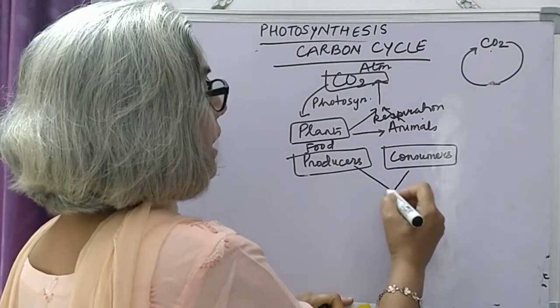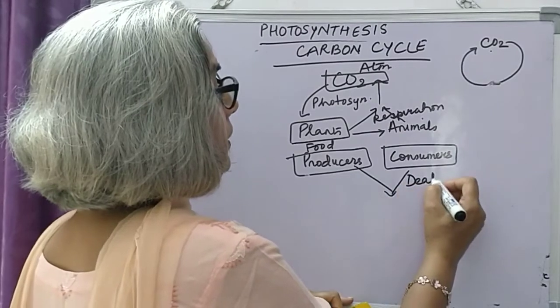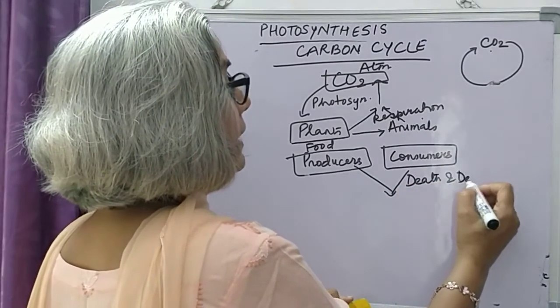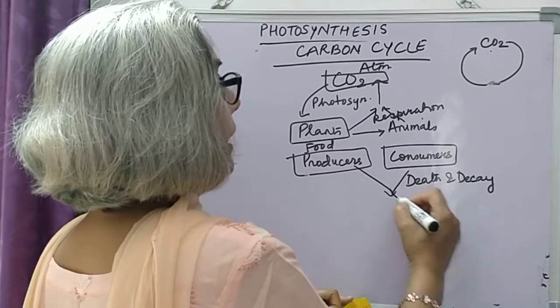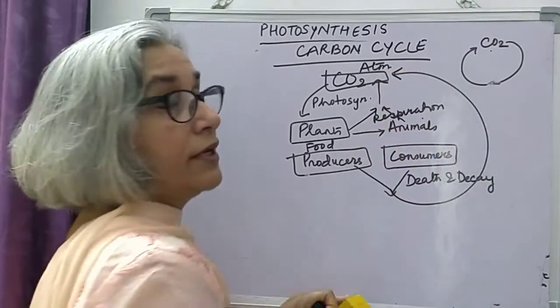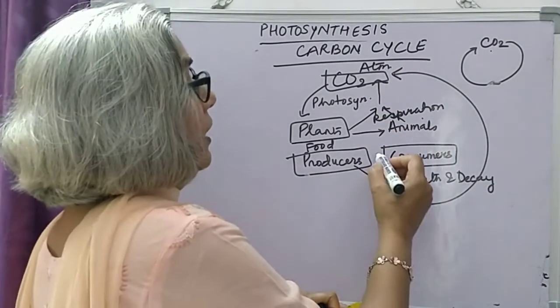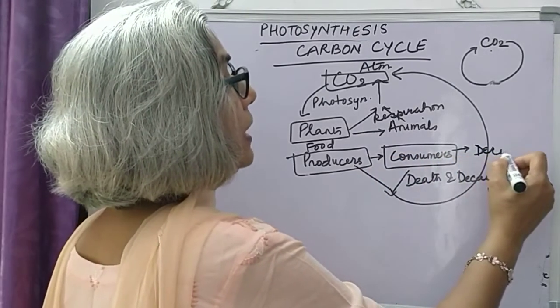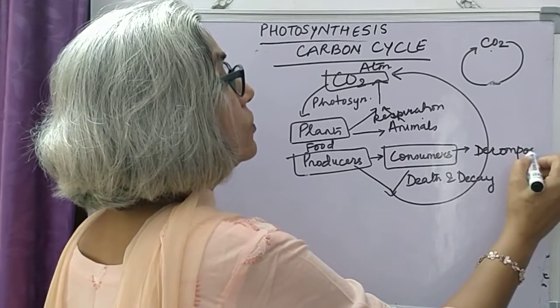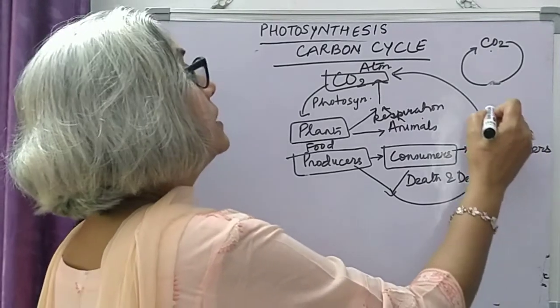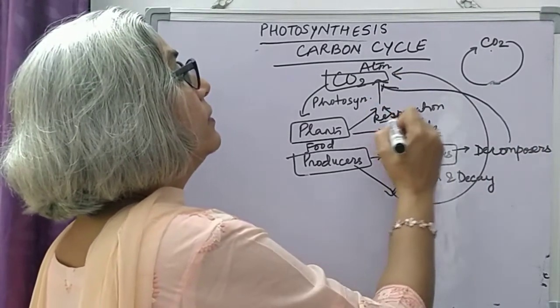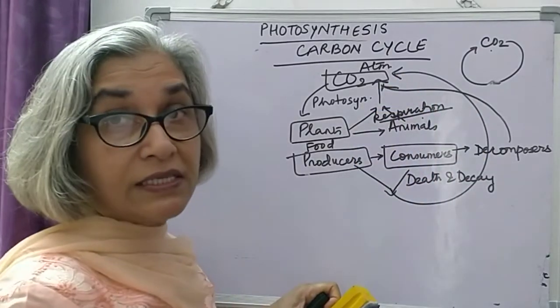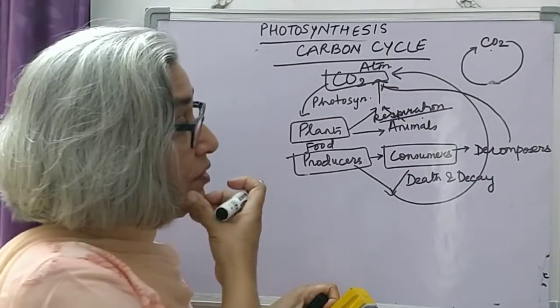If plants and animals die, the death and decay will again produce carbon dioxide. The decomposers depend on plants and animals. When decomposers respire, carbon dioxide is again produced in the atmosphere.